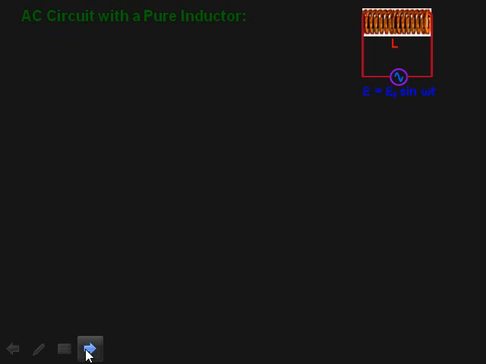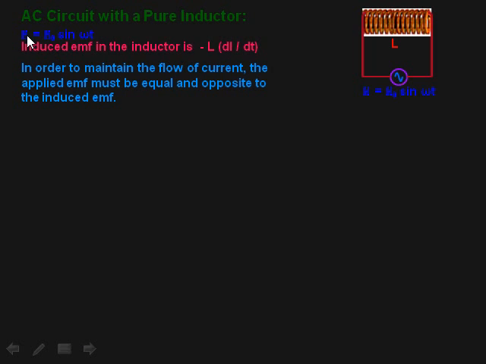Similarly, see alternating current with a pure inductor. So this is the applied EMF. Equation of applied EMF, that is E is equal to E naught sin omega t. Induced EMF in the inductor, as per Faraday's law, E is equal to minus L di upon dt.